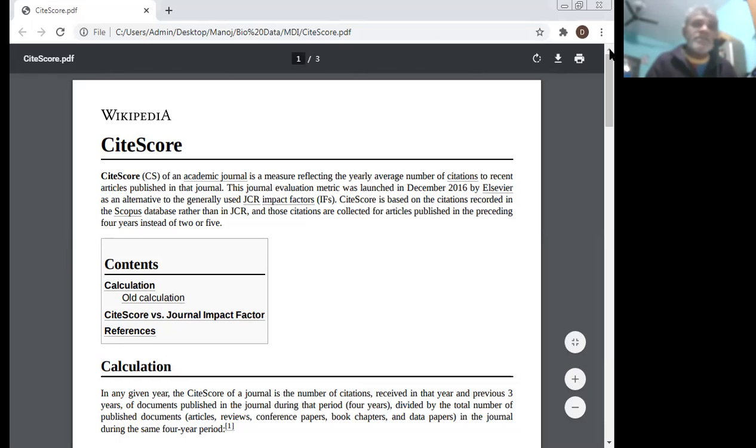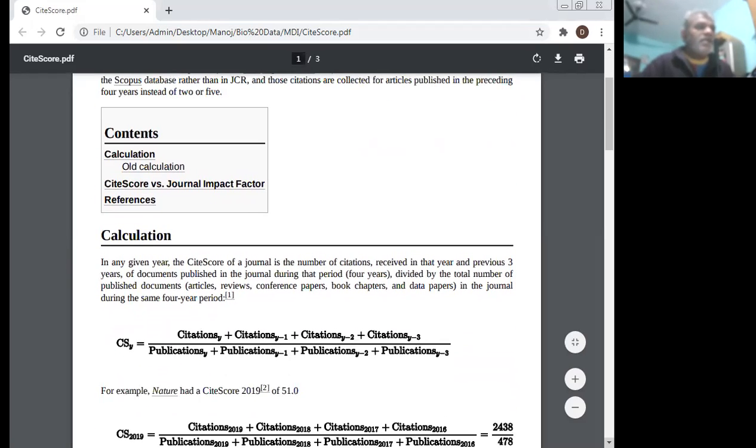This journal evaluation metric was launched in December 2006 by Elsevier as an alternative to the generally used JCR impact factors. Site score is based on the citations recorded in the Scopus database rather than in the JCR, and those citations are collected for articles published in the preceding 4 years instead of 2 or 5. Calculation: the new calculation is there, as is the journal impact factor.